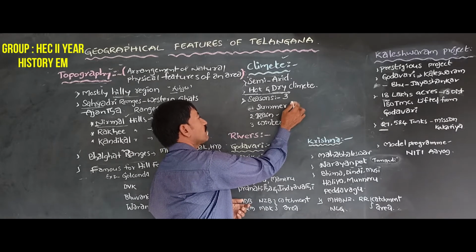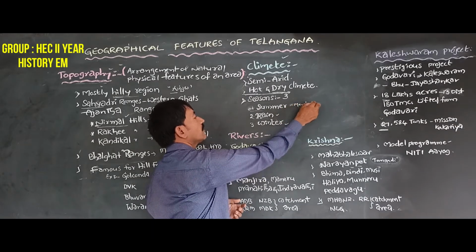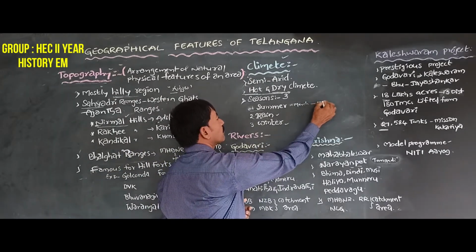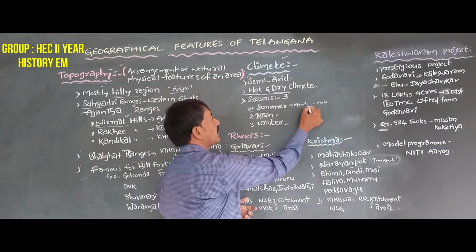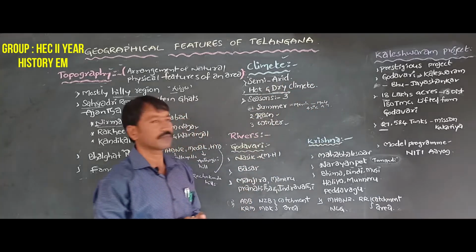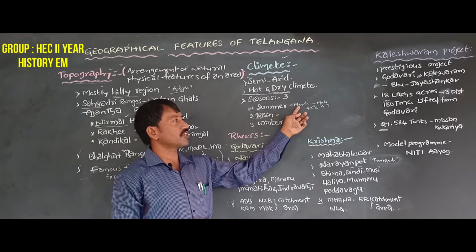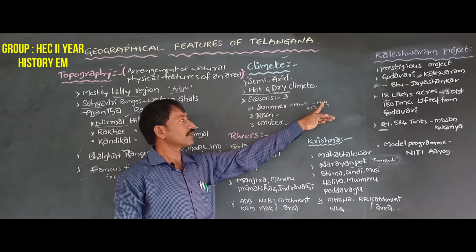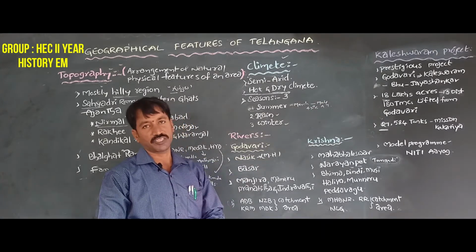The summer season starts in March and reaches its peak in May, with an average temperature of 42 degrees.